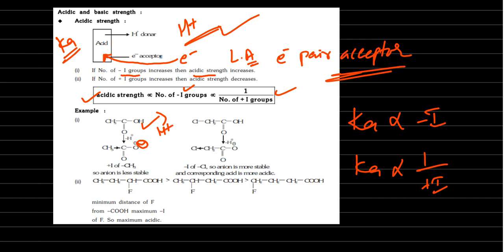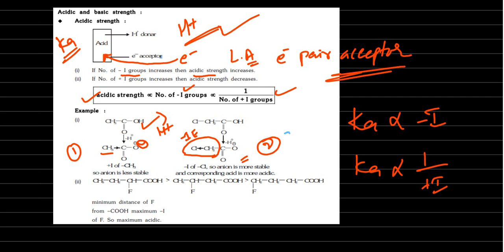Okay. So see here, COO minus is common. Here CH3 is there, here CH3 is attached to CH2 and Cl is there. Now which minus is more stable, 1 or 2? See, a negative charge with a minus inductive group is more stable.